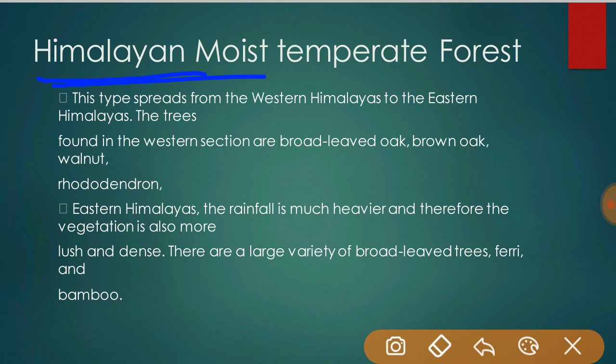This type of forest spreads from the western Himalayas to the eastern Himalayas, and the trees found in the western section are broad-leaved oak, brown oak, walnut, rhododendron, etc. And in the eastern Himalayas, the rainfall is much heavier, and therefore the vegetation is also more lush and dense. There are a large variety of broad-leaved trees, ferns, and bamboo, and coniferous trees are also found here, some of the varieties being different from the ones in the southern part.